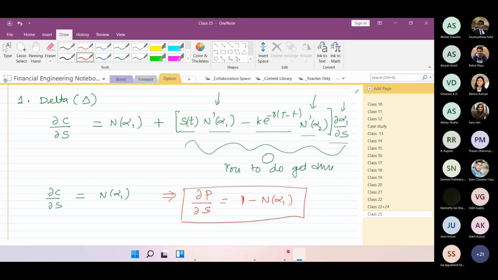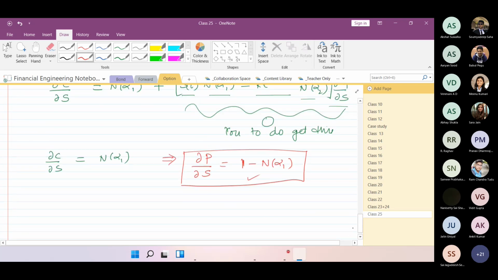Is it okay? It had come from put call parity, sir. No, it will not come from the put call parity. Put call parity is giving you the put option price. Once you do for the put option equation, you do the partial derivative with respect to S and put all the value, expressions values. Finally, you will get this one. This again, you try by yourself, or let me know if you are unable to get this.